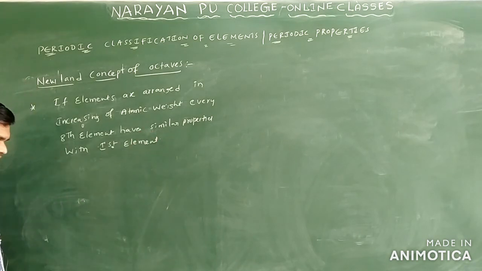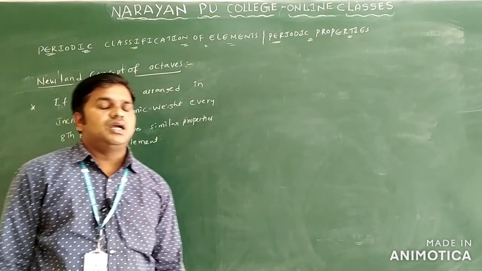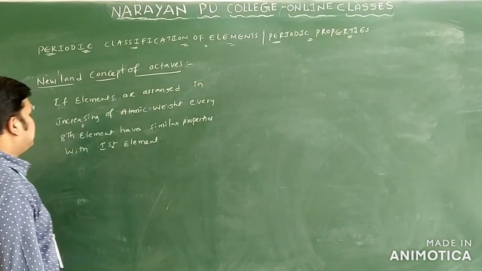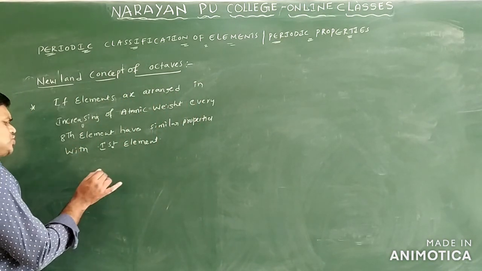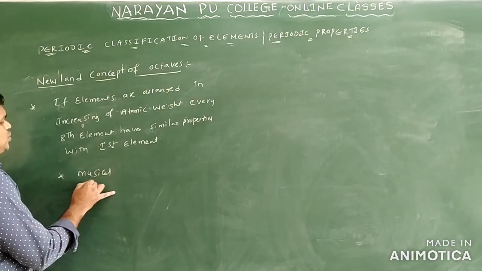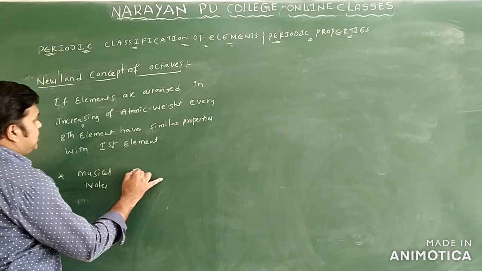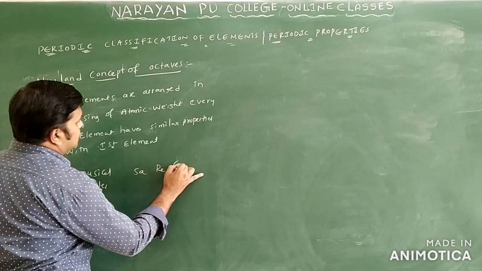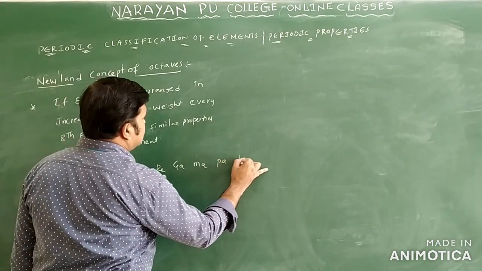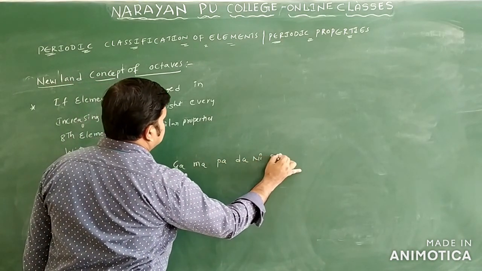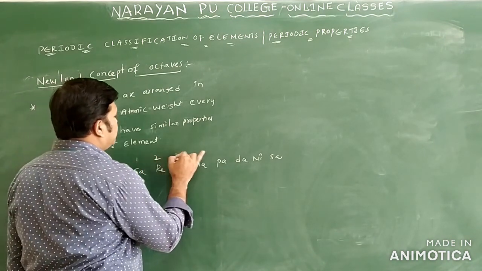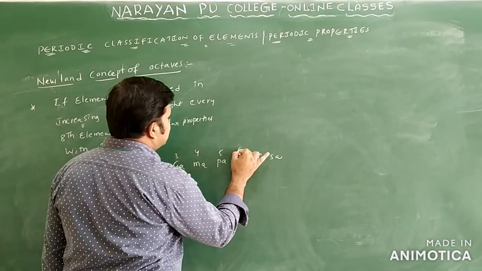When elements are arranged in increasing order of their atomic weights, every eighth element has similar properties to the first element only. You see the musical notes, Sa Re Ga Ma Pa Da Ni Sa: 1, 2, 3, 4, 5, 6, 7 and 8.